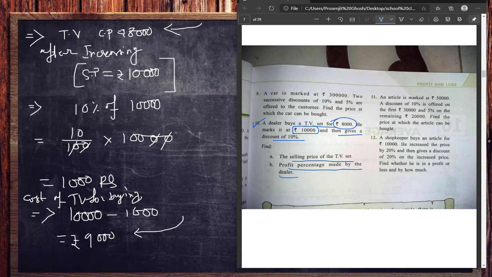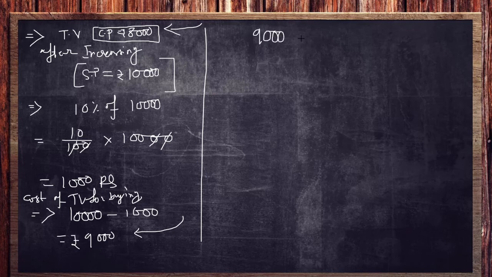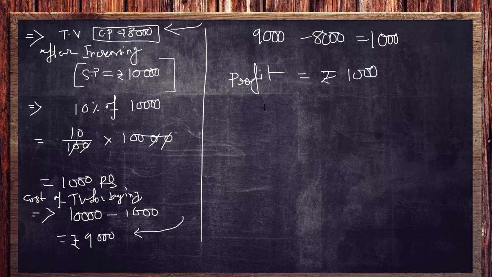So profit percentage, and we know that this profit is always dependent upon the cost price. That is why I put that cost price very initially. Okay, so what is the cost price? That is 8,000. Now, what is the extra money you are getting? You are getting 9,000 minus 8,000, which is 1,000 rupees extra. So what is the profit? Profit is 1,000 rupees. You can also do it by SP minus CP like that. So the same answer will come. That is 1,000 rupees of profit, but we have to convert it into percentage.